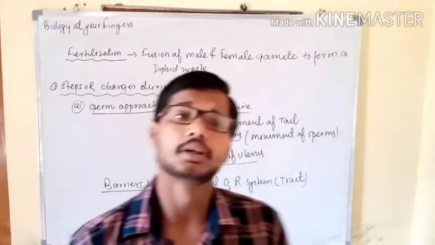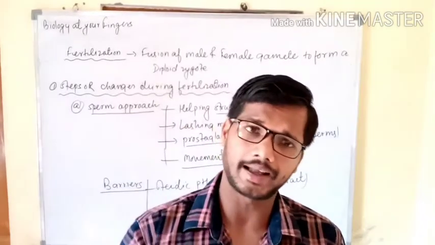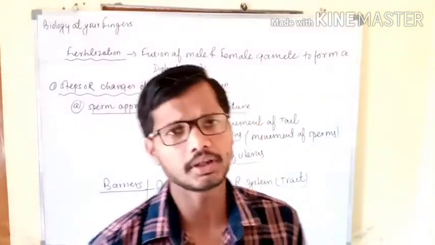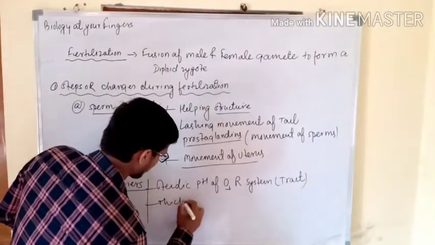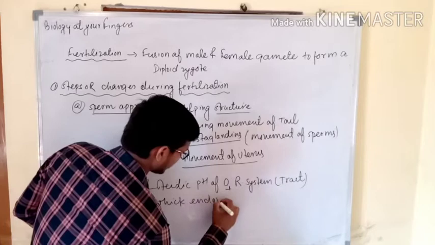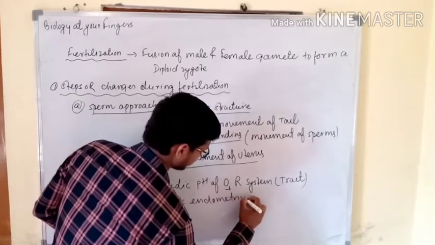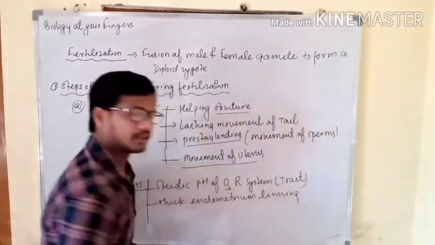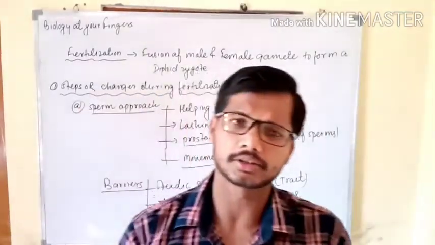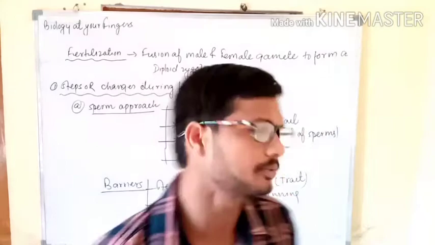Acidic pH of the female reproductive tract acts as a barrier for the sperm. The second one is the thick endometrium lining. Thick endometrium lining also acts as a barrier for the entry of the sperm.